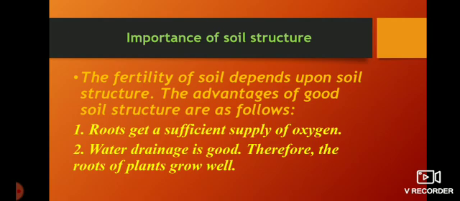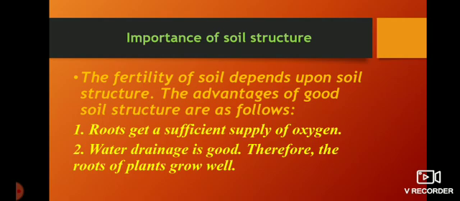The advantages of a good soil structure are as follows. Which are the advantages of good soil structure? Roots get a sufficient supply of oxygen. If the particles present in the soil are of good quality, then roots get a sufficient supply of oxygen. Whichever crop we are farming over there will get sufficient supply of oxygen.